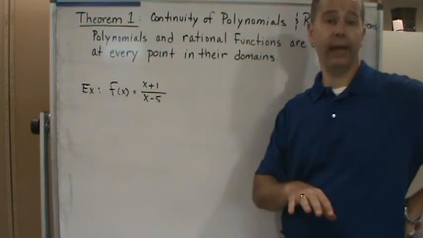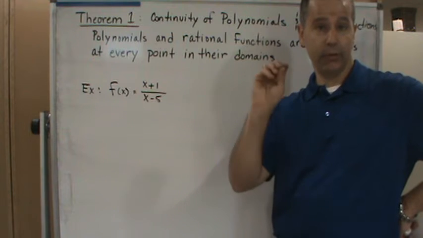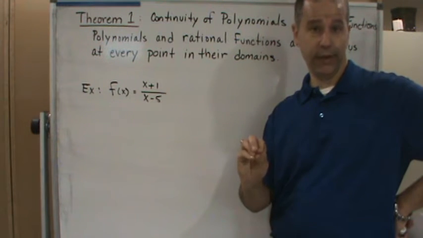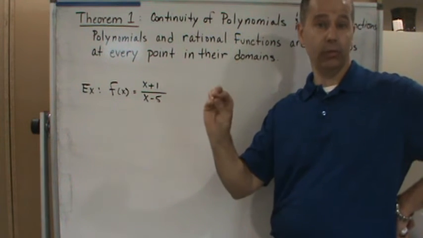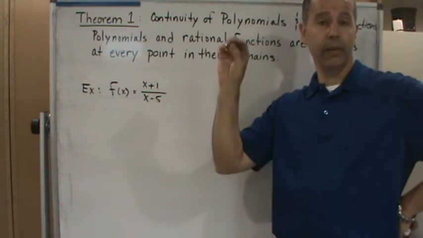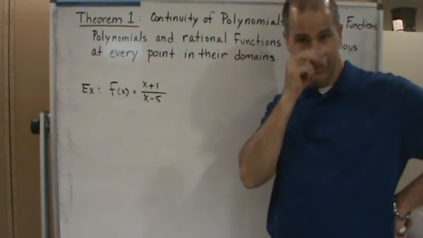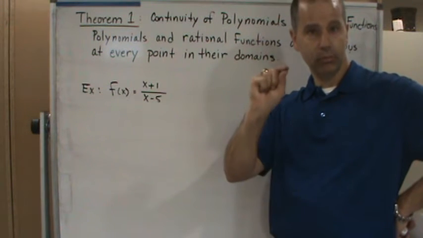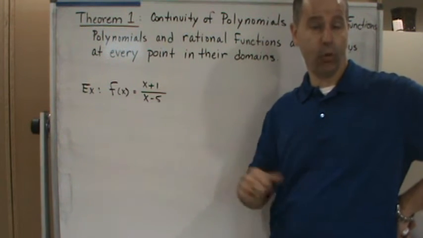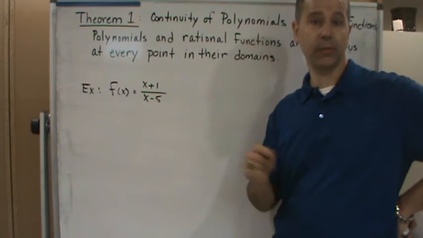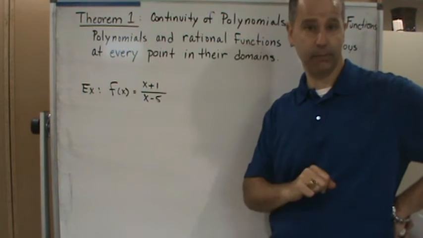We also showed that if we take the limit of the ratio of p of x over q of x, using the limit laws, that would equal p of a over q of a, based on what I was just saying in the last video about substituting a in for x.